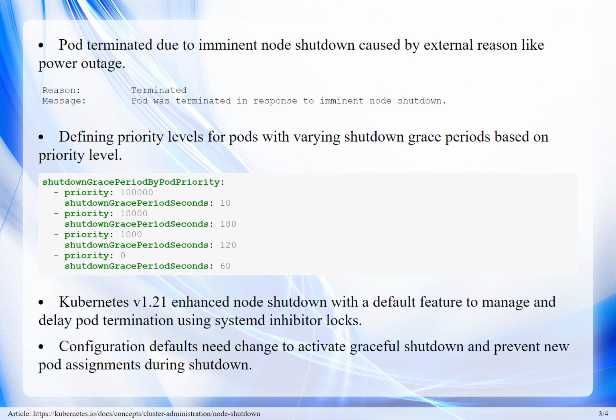Part 2. Configuration Options. By default, certain configurations like shutdown grace period and shutdown grace period critical pods are at 0, deactivating graceful shutdown. Activating graceful shutdown requires setting these configurations to non-zero. During shutdown detection, the kubelet marks nodes as not ready, preventing the scheduler from assigning new pods.